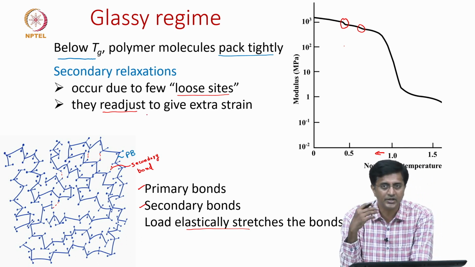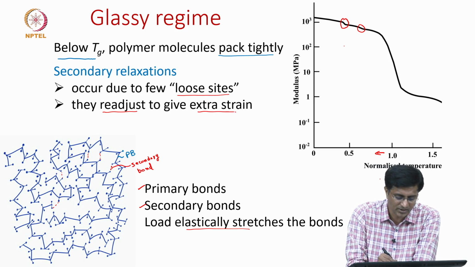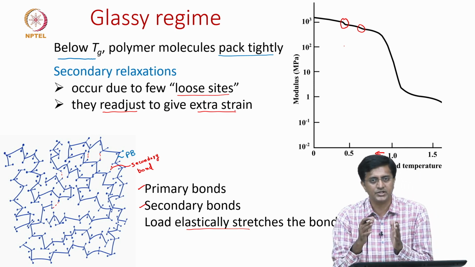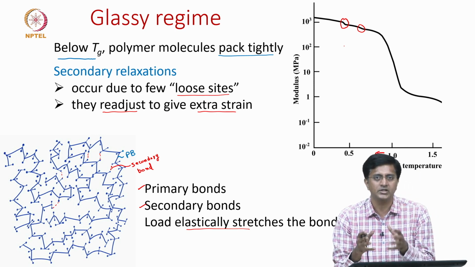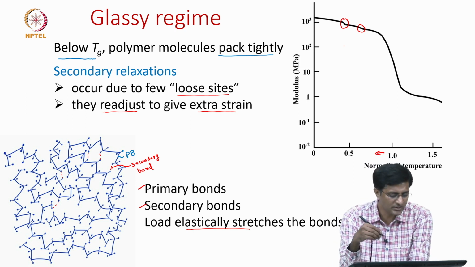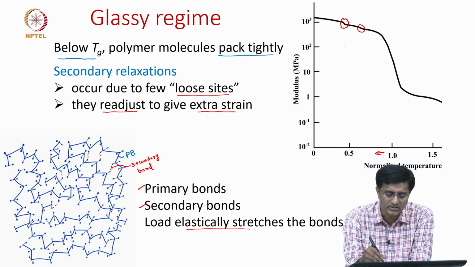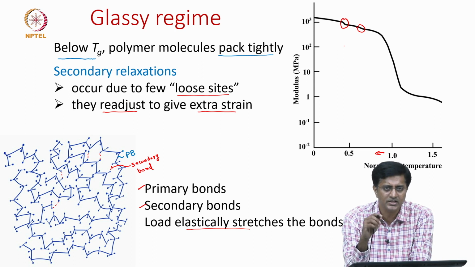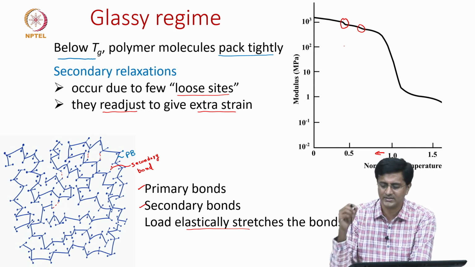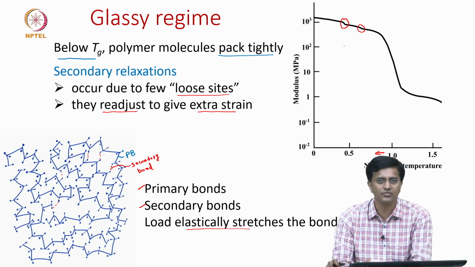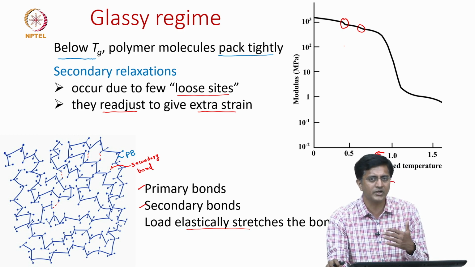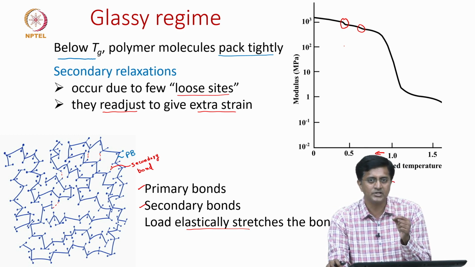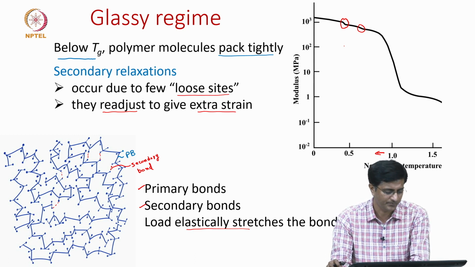When these loose sites readjust, they give this extra strain, and because they give this extra strain, the modulus or the stiffness decreases. So, these are what we are seeing as secondary relaxations. These happen in the glassy region, and the reason why we are discussing more about it is because the variation in the modulus values is high.